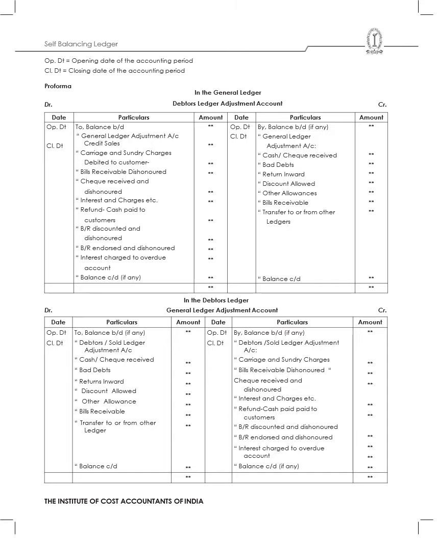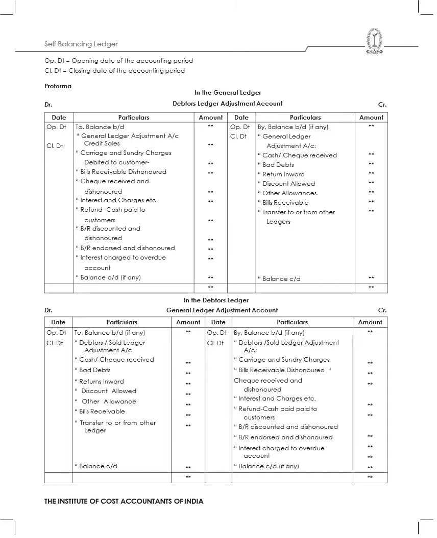Then under credit, what I will have is by balance brought down, if any. Then I will have general ledger adjustment accounts. Then I have cash, bad debts, discount allowed, other allowances, bills receivable, and then I will have transfer to or from other ledger. So that is the important point.